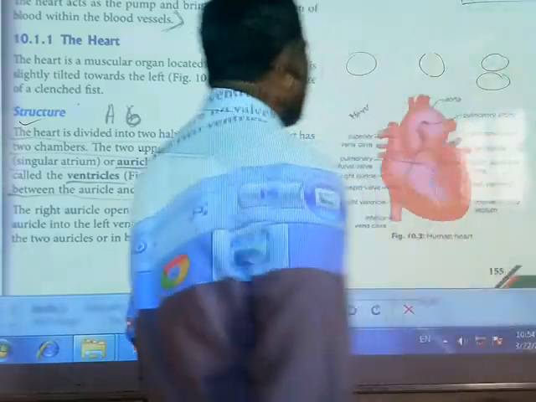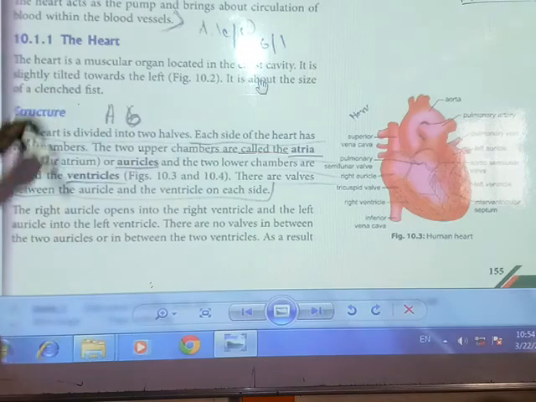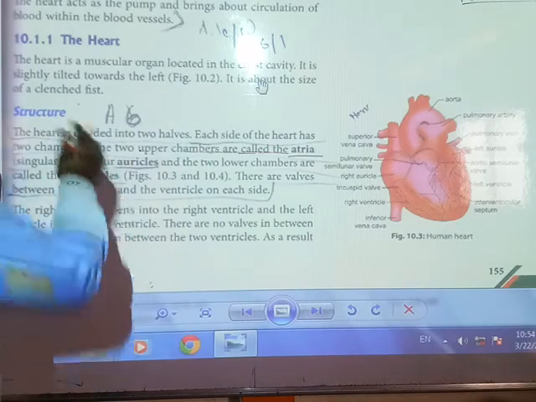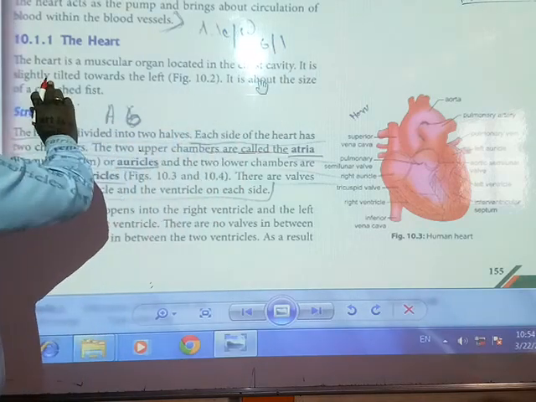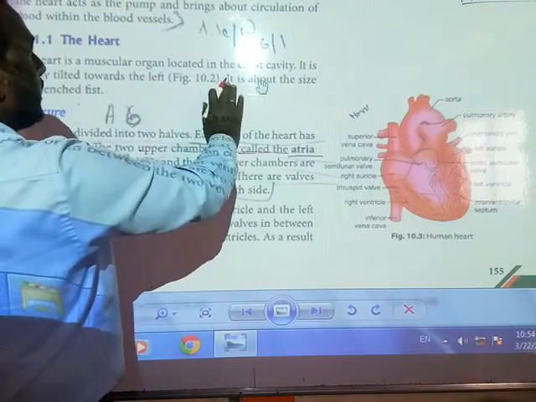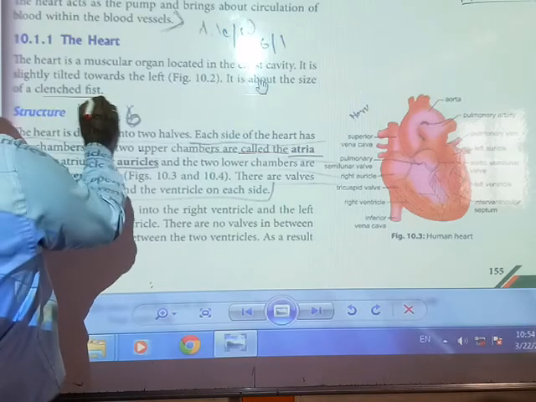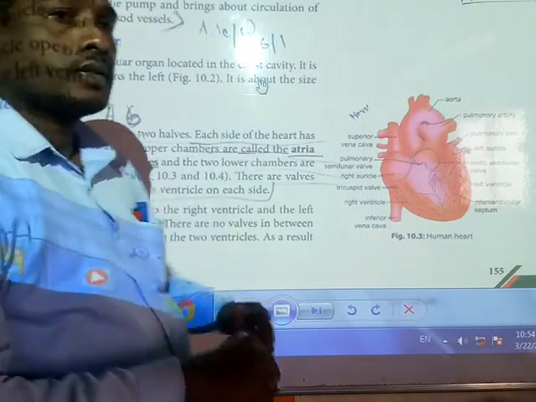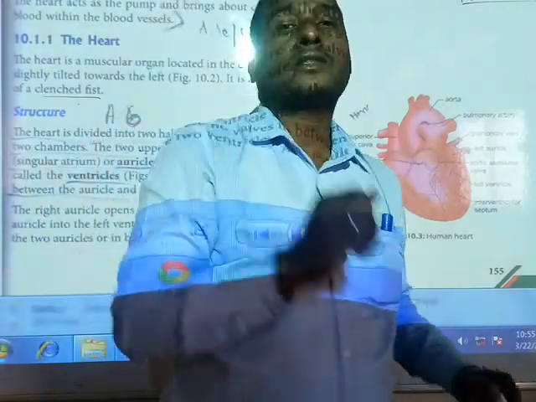Friends, observe here. What is the heart? The heart is a muscular organ located in the chest cavity. It is slightly tilted towards the left. It is about the size of a clenched fist. If you close your fist, that is like your heart.